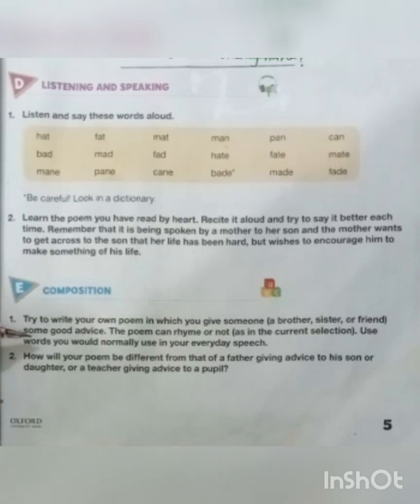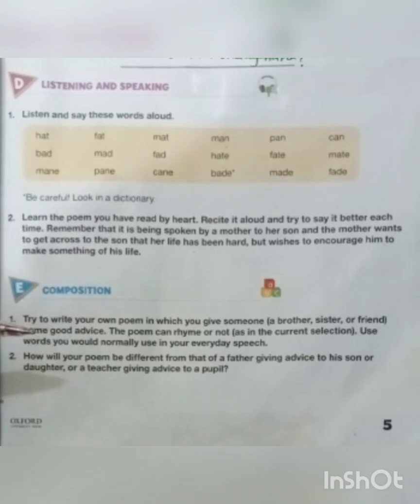This activity is a creative one, and what you are going to do in this activity is to compose a poem, to write a poem of your own, and give good advice to someone who is near or dear to you. It's now up to you to write a poem for a mother and a son, or for a teacher and the students. So students, this is a creative one, and you are going to do this activity on your own.